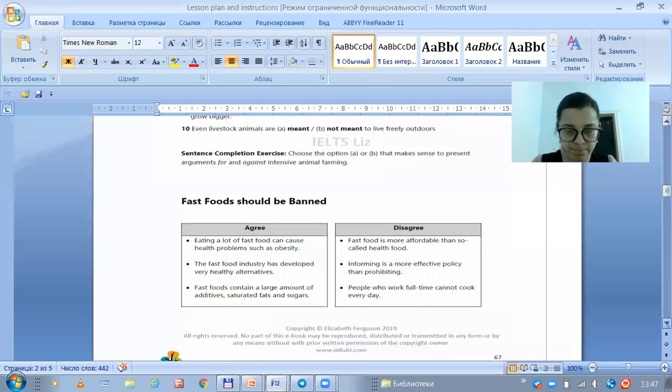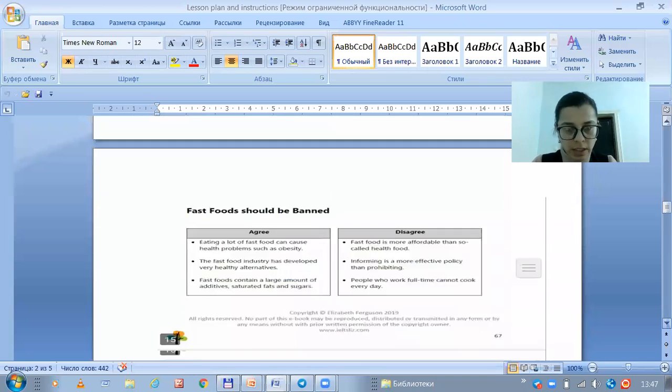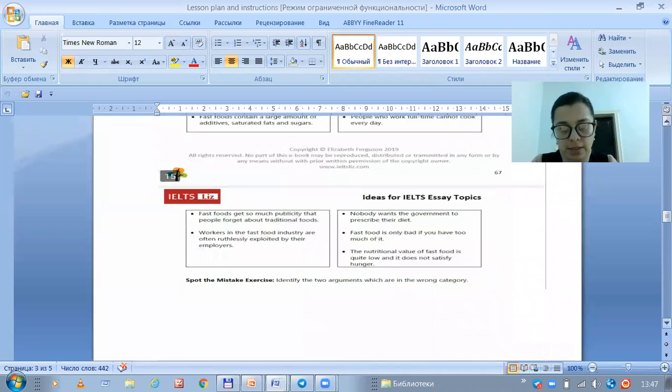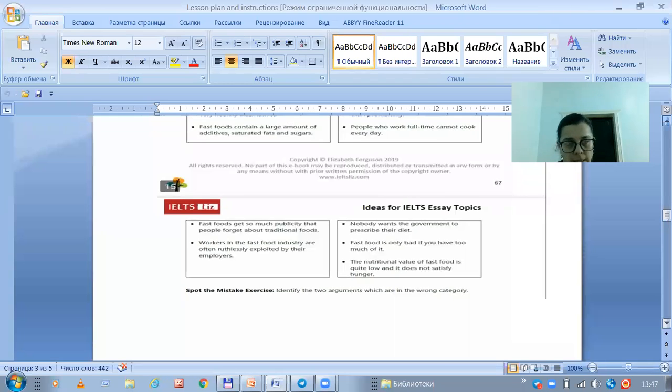Every part says something, and there is some kind of post activity here. Spot the mistake exercise. Identify 2 arguments which are in the wrong category. It means that in the for part there is 1 argument that's considered to be against. In the against part, you can also come across a statement that isn't against. It means that 2 arguments are in the wrong category. Clear? For example.